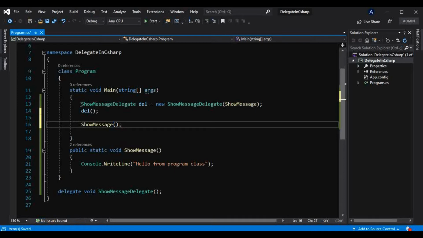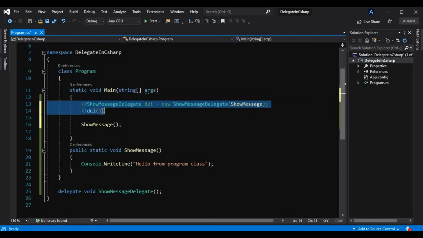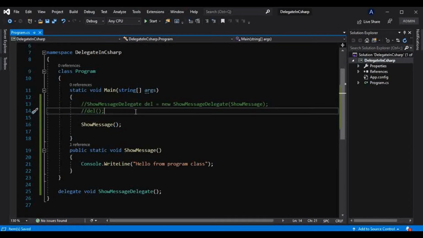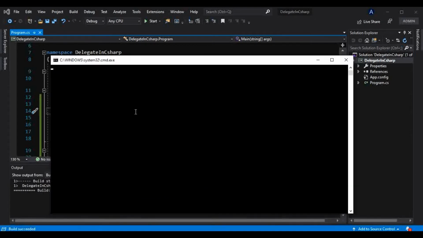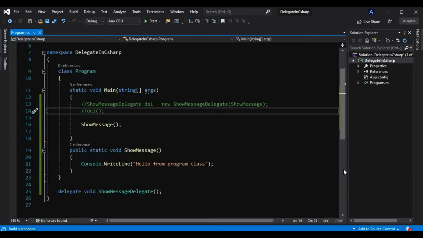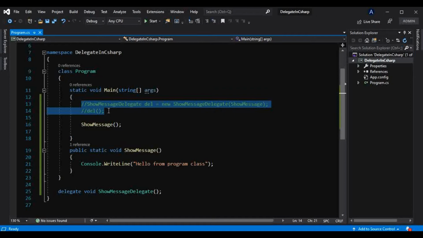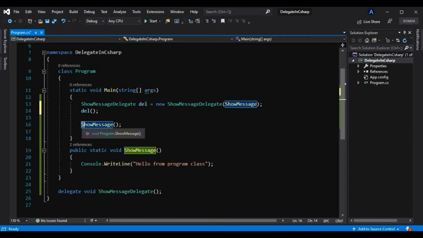So simple, and only one line of code. Let me comment out that, and if I run this, this will also work the same way. But then why do we have to use delegates? That is the part about the advantages of using delegates in C#. So let's just see that. I will just get rid of this.